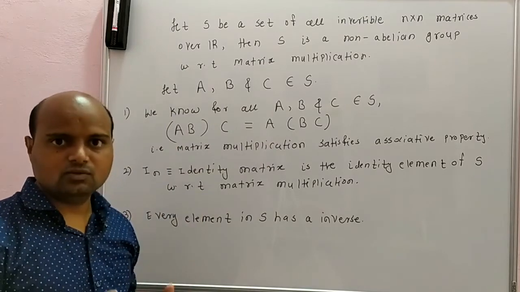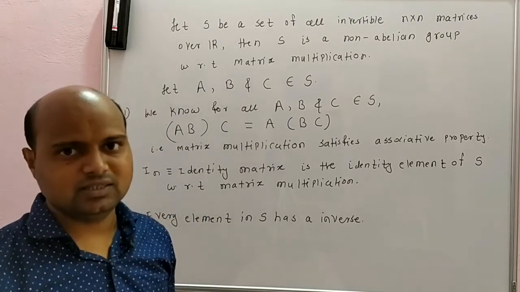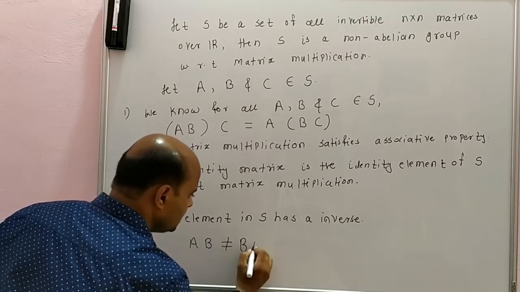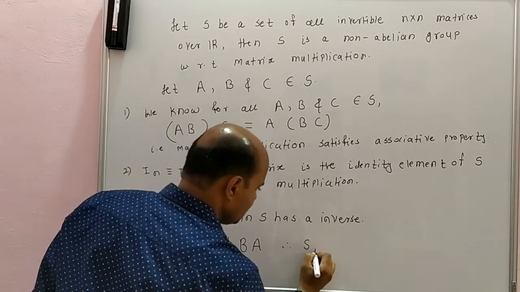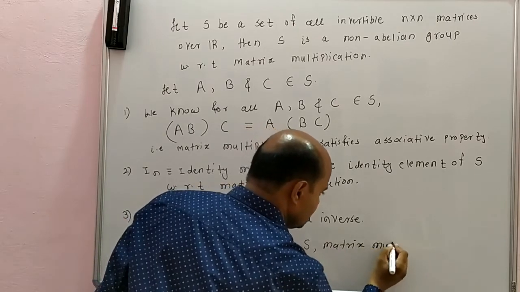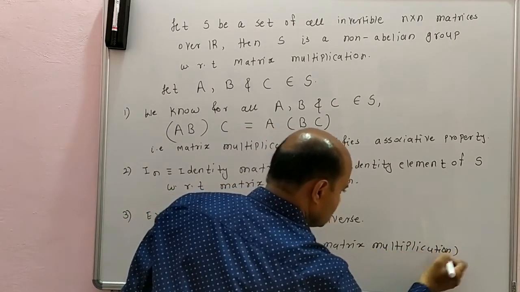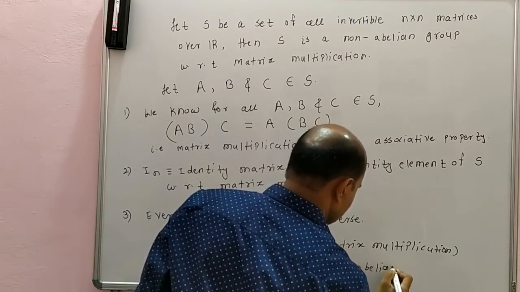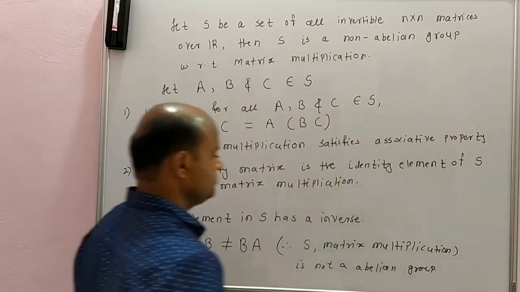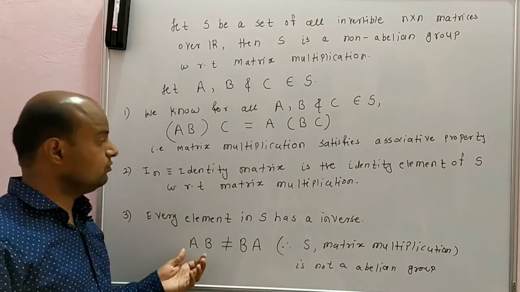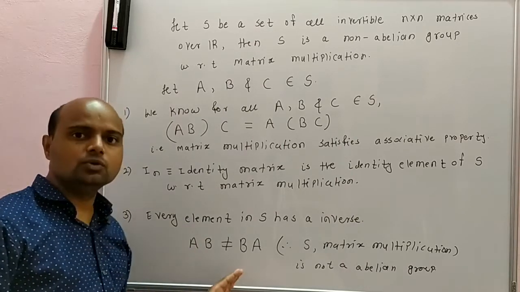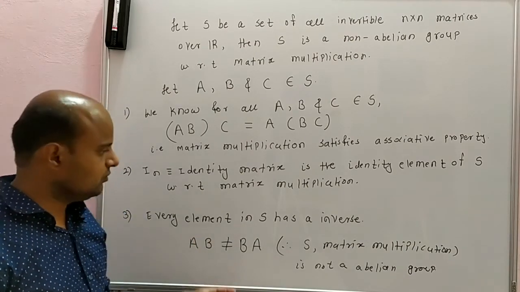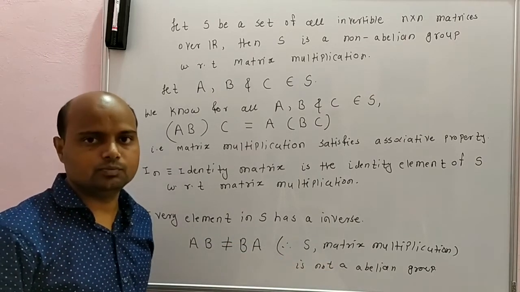Why is it non-abelian? We know there exist at least two matrices A and B such that A into B is not equal to B into A. There exist many matrices which are invertible such that A into B is not equal to B into A. Therefore, matrix multiplication does not commute. Therefore, S with matrix multiplication is not an abelian group.